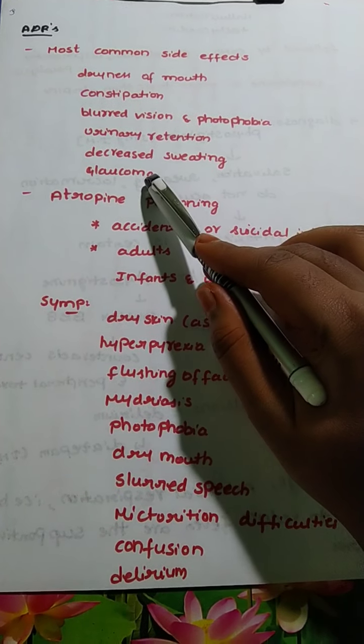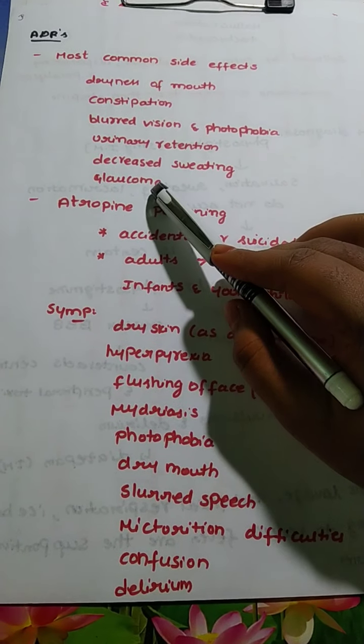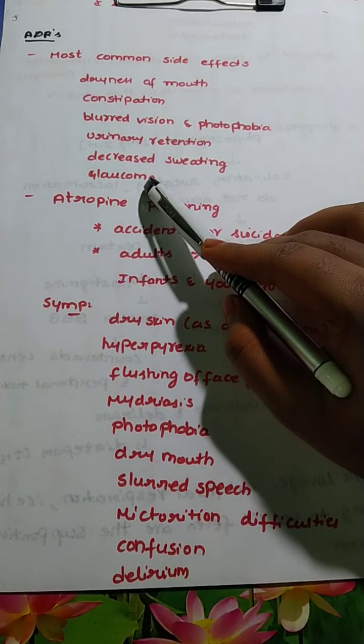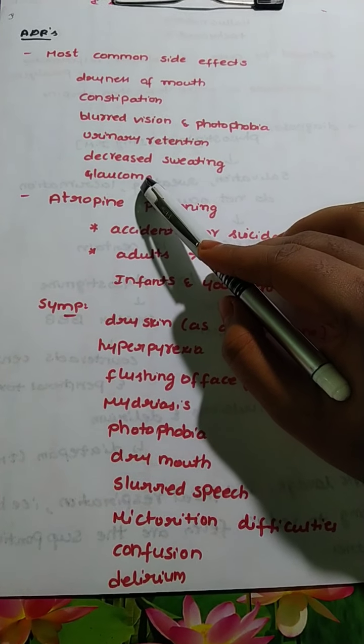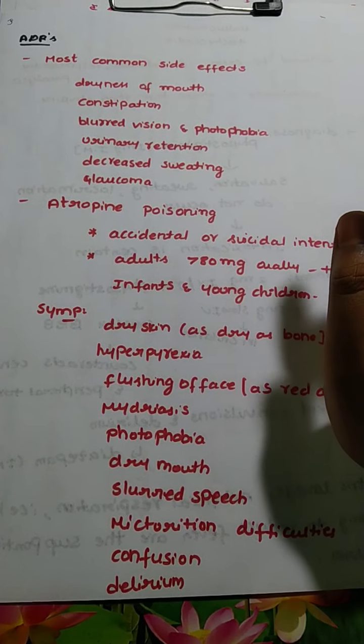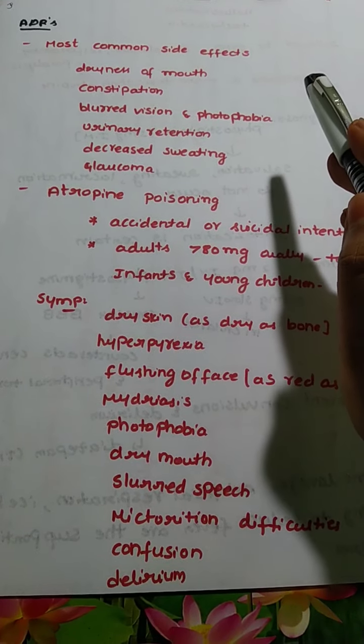It also causes glaucoma. One interesting thing about parasympatholytics is that a useful aspect in treating one disease may be an adverse effect in another. For example, these drugs can be used to treat renal colic, the pain caused by kidney stones.